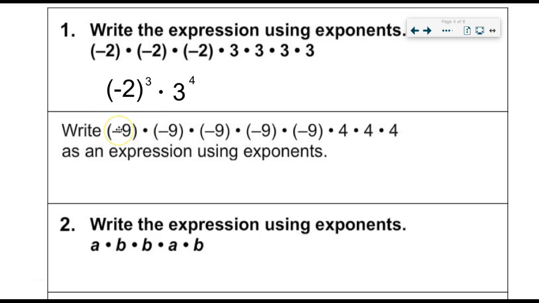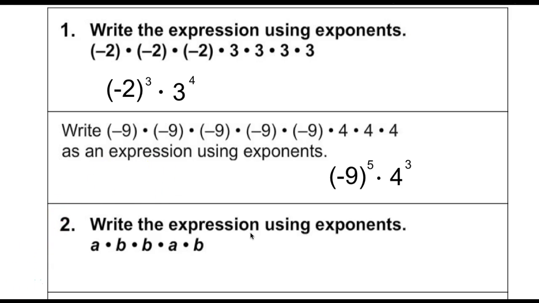Okay? Take a couple of minutes. Please pause the video. Do this one by yourself. When you are ready to check your answer, unpause it and continue. Alright, so you should have negative 9 to the 5th times 4 to the 3rd. There are 1, 2, 3, 4, 5 negative 9s, 1, 2, 3, 4s, and that is what that expression looks like using exponents. Okay, again, not giving an answer yet.